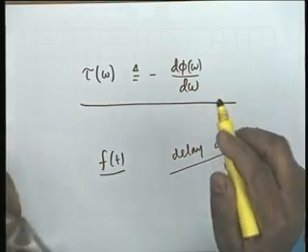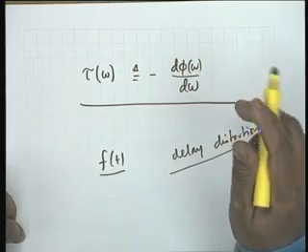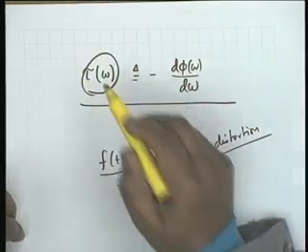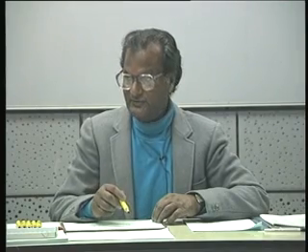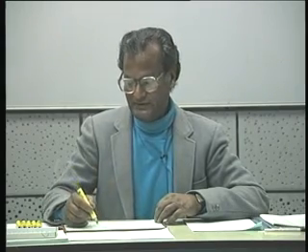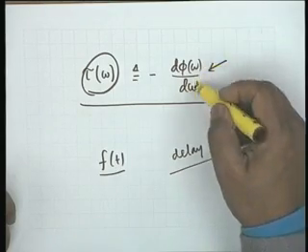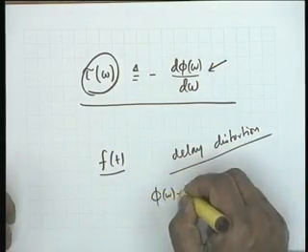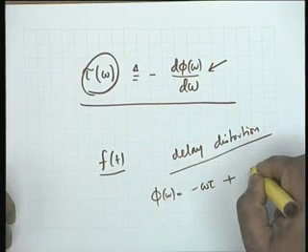And to avoid delay distortion, obviously the group delay function tau omega should be a constant, and the condition for tau omega to be a constant is that the channel should be linear phase. The channel should be linear phase. You see, if the differential coefficient is taken, obviously in linear phase we can allow a constant, let us say c.